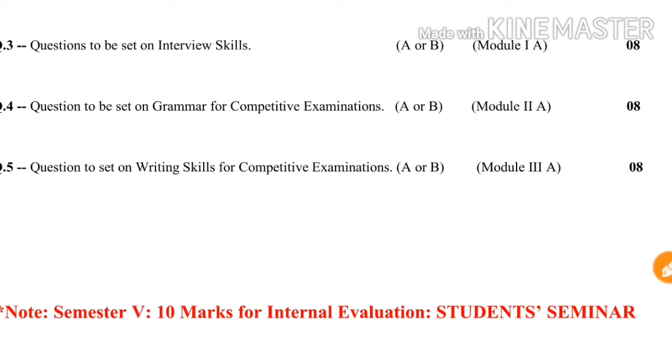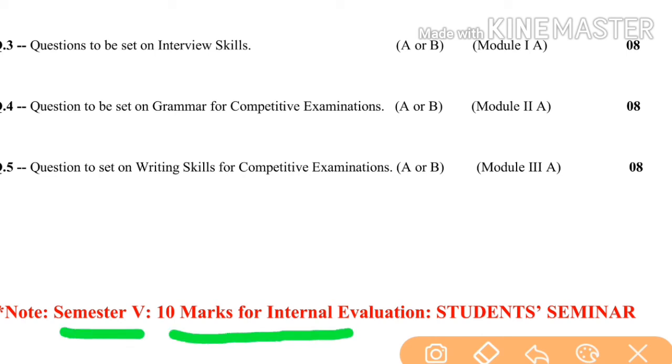Now for the remaining 10 marks, see here I have given a note. For semester 5, there are 10 marks for internal evaluation. So for these 10 marks, students will have to give seminars. Depending on the units or communication, a seminar will be planned, and students will have to give their seminars on distributed topics or subjects.